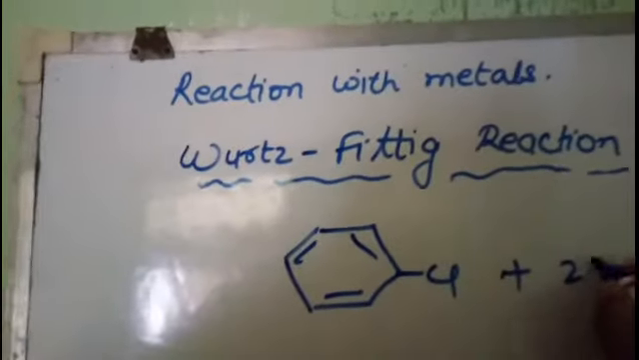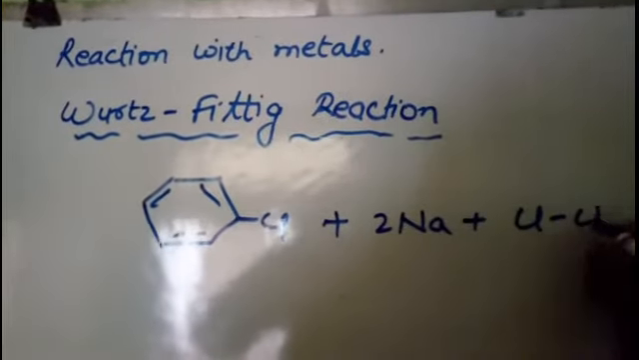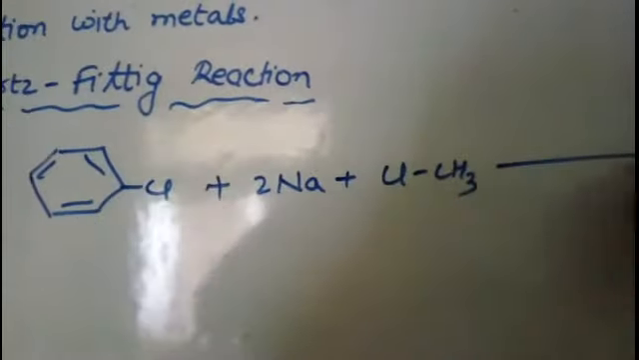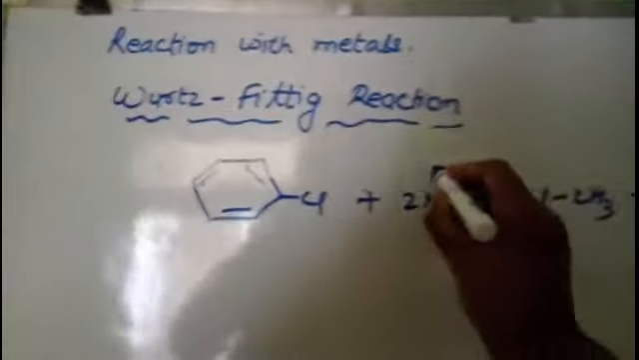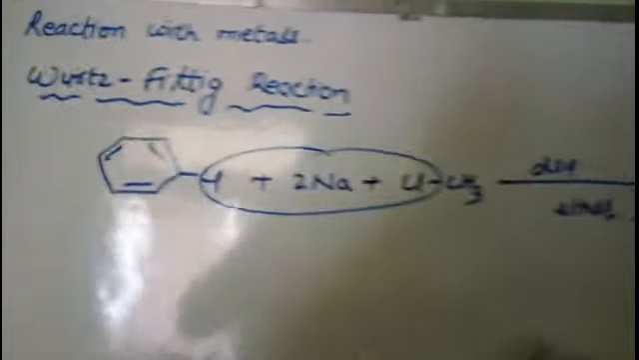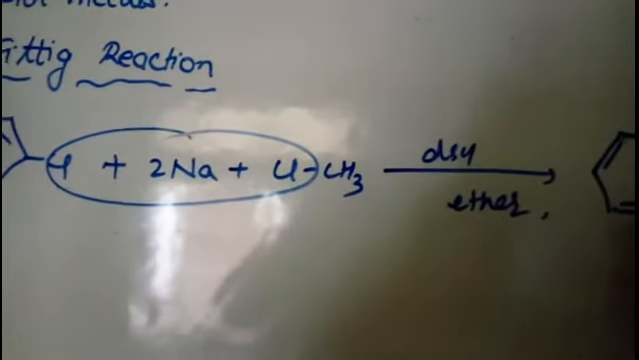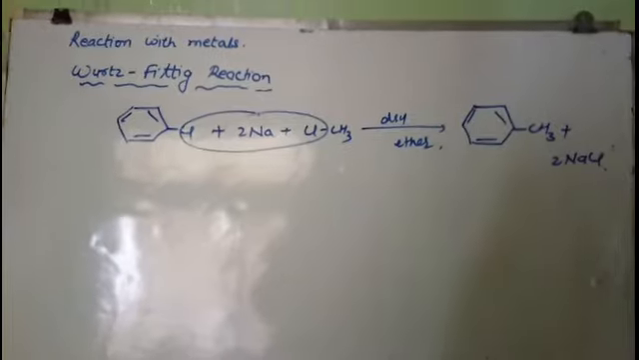Say I have taken chlorobenzene here. We will react it with sodium metal. 2 atoms of sodium we have to take, and we will react it with another molecule of haloalkane. Means one you have to take haloarene, the other you have to take is haloalkane. So when they react with sodium metal in the presence of dry ether, then sodium chloride is removed and we will get alkyl arene. The alkyl group is attached to the benzene ring, plus 2NaCl. So this reaction is known as Wurtz-Fittig reaction.